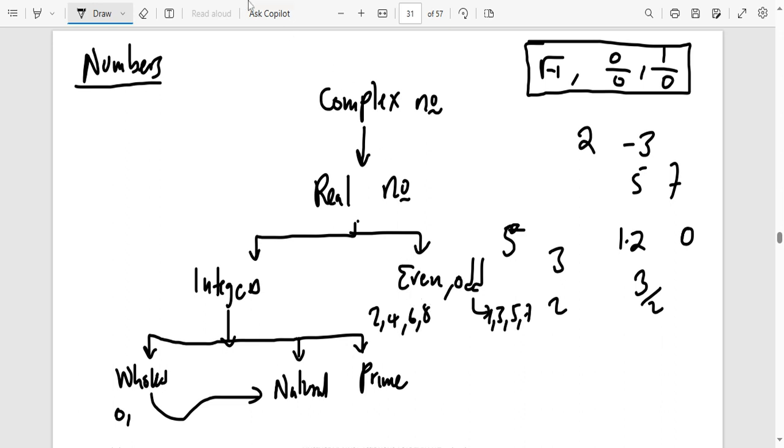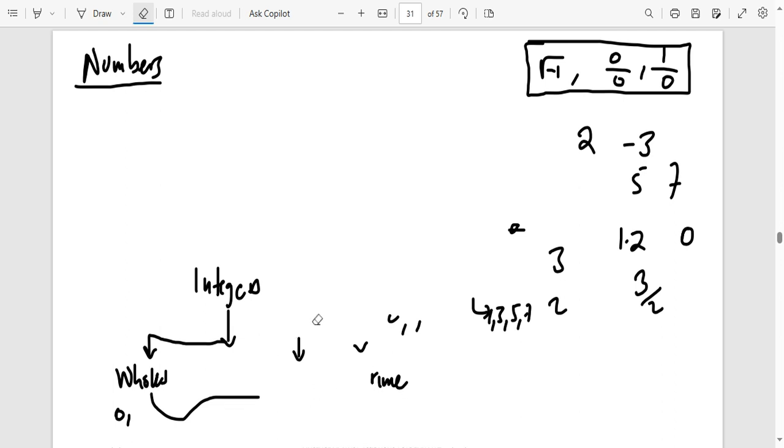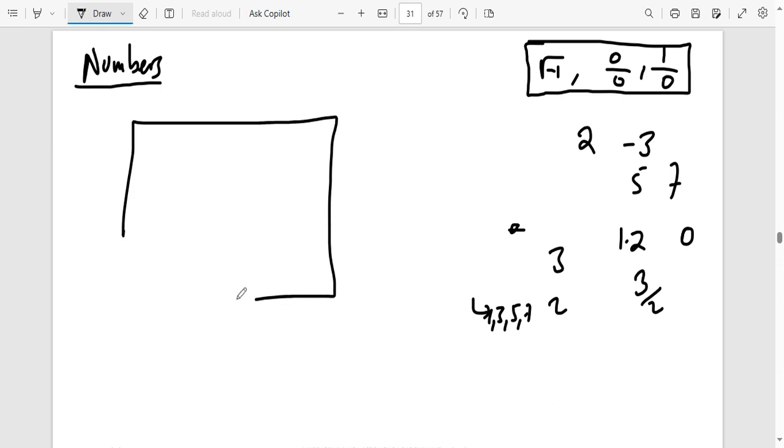So you can actually also use a set to describe these numbers. The universal set of all numbers is the set of complex numbers. It's the biggest set of numbers that we have. So you can have a set like this. This is going to be complex numbers.